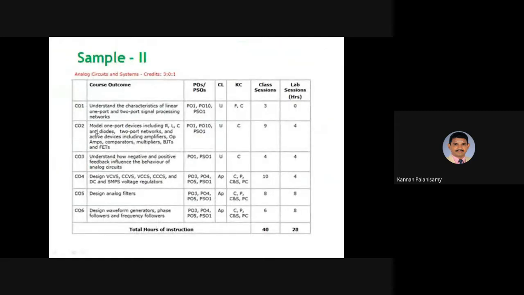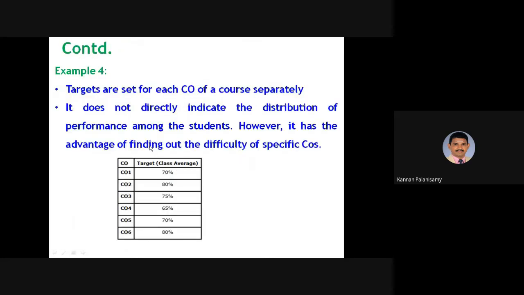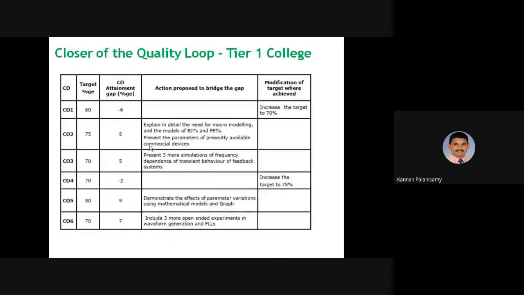CO2, you see, model 1-port devices including RLC and diodes, 2-port networks, and active devices including amplifiers, op-amps, comparators, multipliers. So based on this context, you can write, explain in detail the need of macro modeling and the models of BJTs and FETs. Present the parameters of presently available commercial devices. Right, so these are all the actions proposed for the next time to improve the CO attainment.